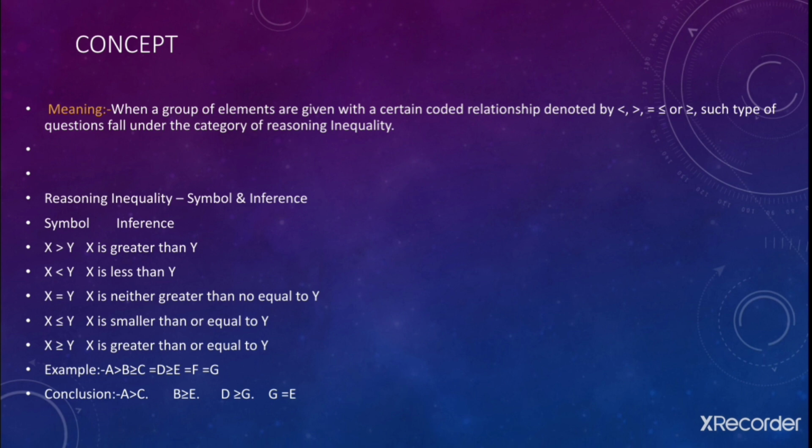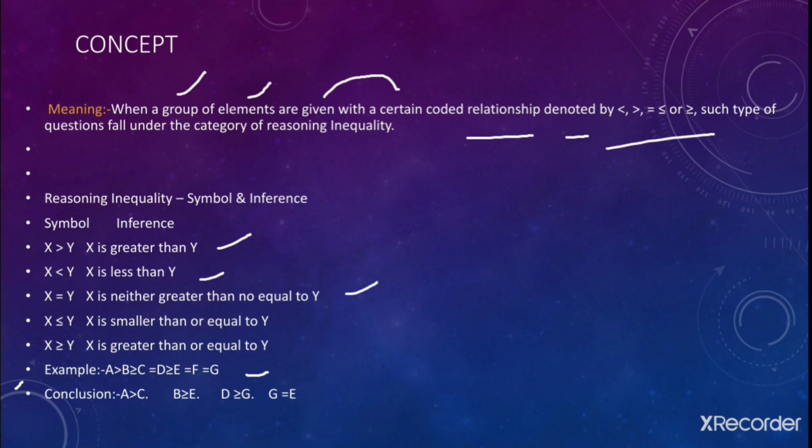So here is the concept. First of all, let's learn what is the meaning of inequality. Inequality is a certain group of elements, such as a given example A, B, C, D, E, F, G. Fine. Certain group of elements that are defined with certain coded relationships, such as greater than, less than, equals to, less than equals to, or greater than equals to, right? This whole concept is called inequality.